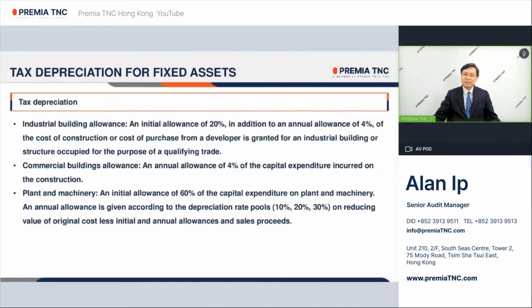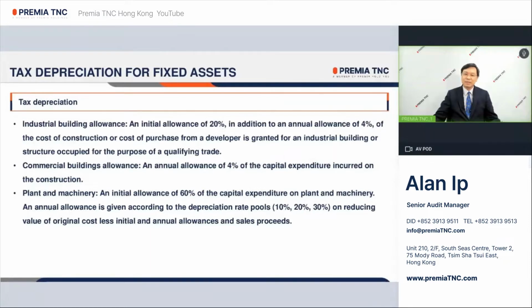Accounting depreciation is not allowed for tax purpose. Instead, tax depreciation allowances are available for capital expenditure incurred on the construction of buildings or structures and in the provision of machinery and plant for trade or business purpose.